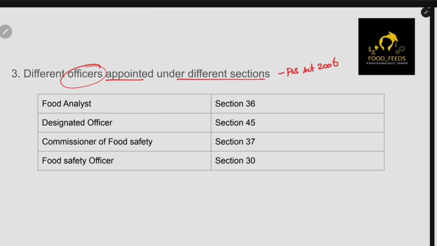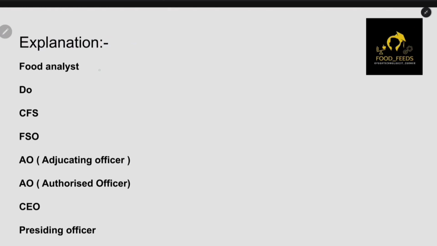First of all, the food analyst is appointed under section 45. The DO is appointed under section 36. And the CFSO, the Commissioner of Food Safety, is appointed under section 30. So it is the Commissioner actually.